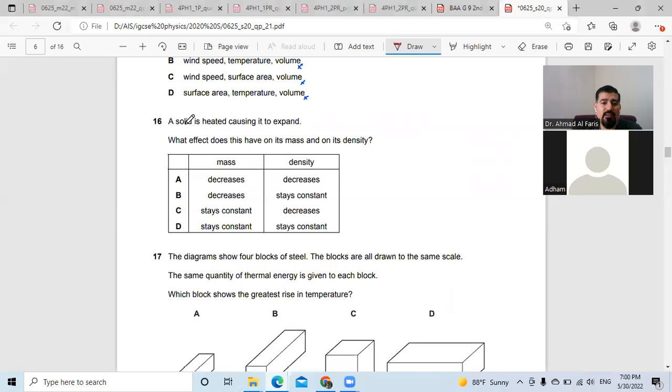Question 16. A solid is heated, causing it to expand. What effect does this have on its mass and on its density? Now we know that the mass doesn't change, it remains constant. But what happened to the density? We know that density equals mass, which is constant, divided by the volume. And they said that the volume expands, so the volume becomes greater. What happened to the density? Yes, the density decreases. So the correct answer is C. Thank you, Sarah. Thank you, Saif and Marwan.